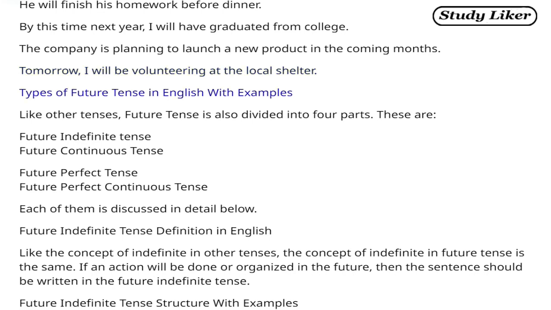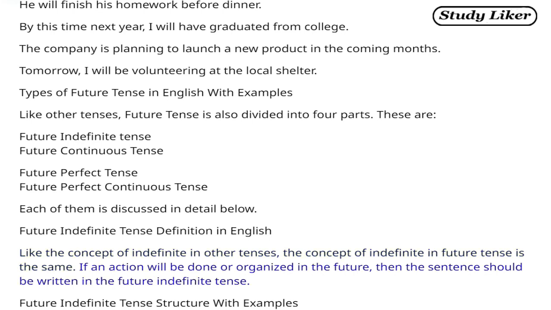Types of future tense in English with examples. Like other tenses, future tense is also divided into four parts. These are: future indefinite tense, future continuous tense, future perfect tense, future perfect continuous tense. Each of them is discussed in detail below. Future indefinite tense definition in English. Like the concept of indefinite in other tenses, the concept of indefinite in future tense is the same.